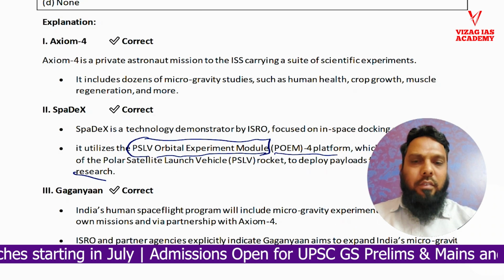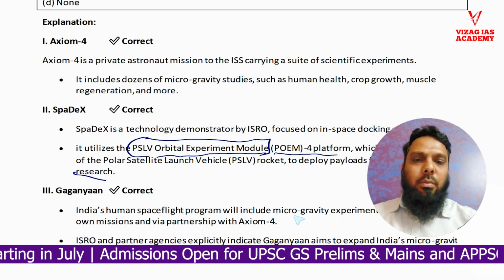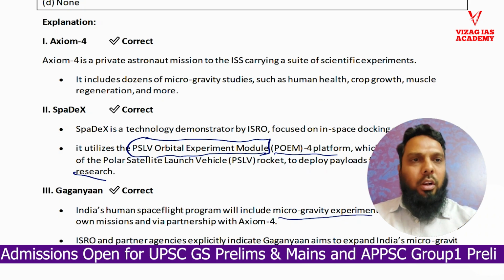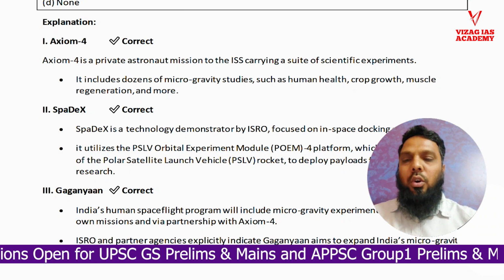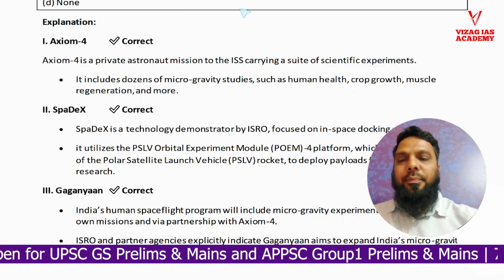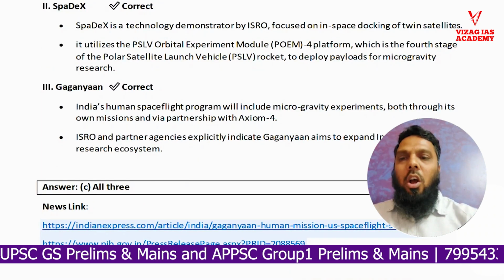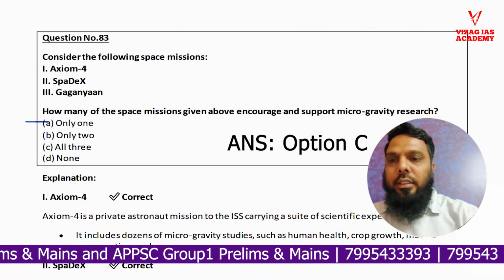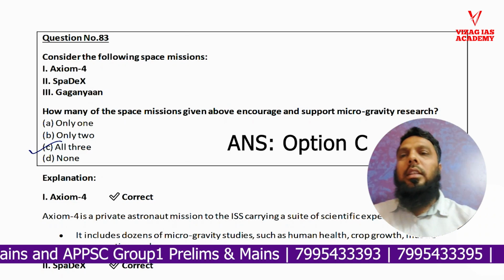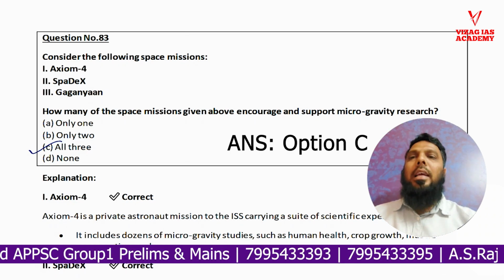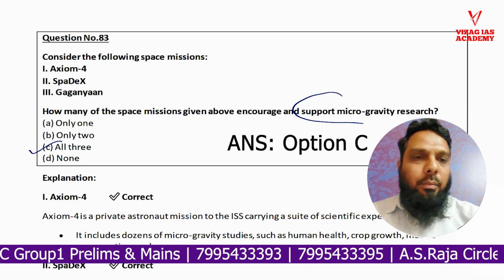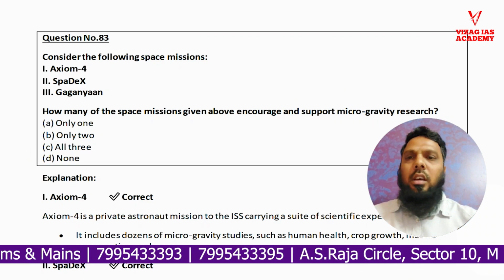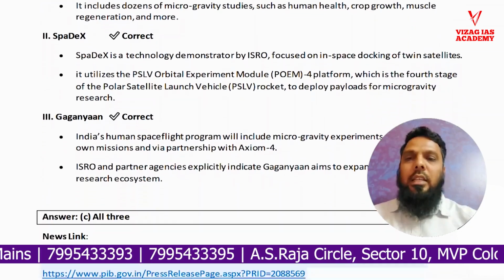Gaganyaan, we already know, we have discussed this. The human spaceflight program will include microgravity experiments, right? So in this scenario, the right answer is option C. All three, Axiom 4, SPADEX, and Gaganyaan, are supporting microgravity research. Therefore option 3 is the right answer for the 83rd question.